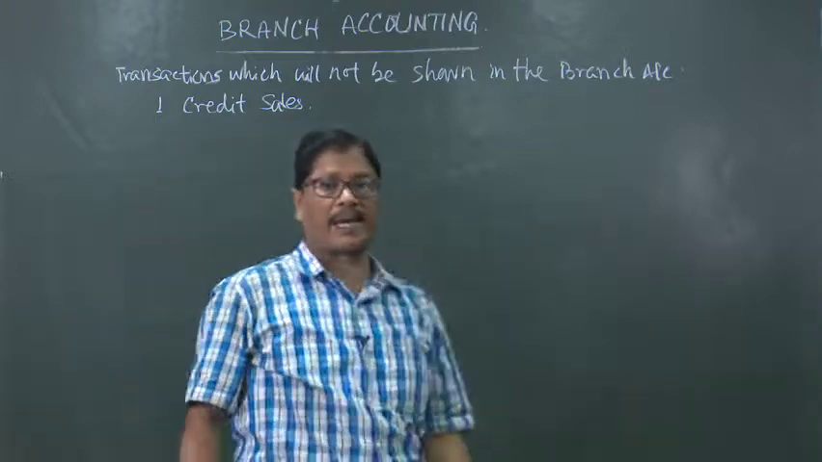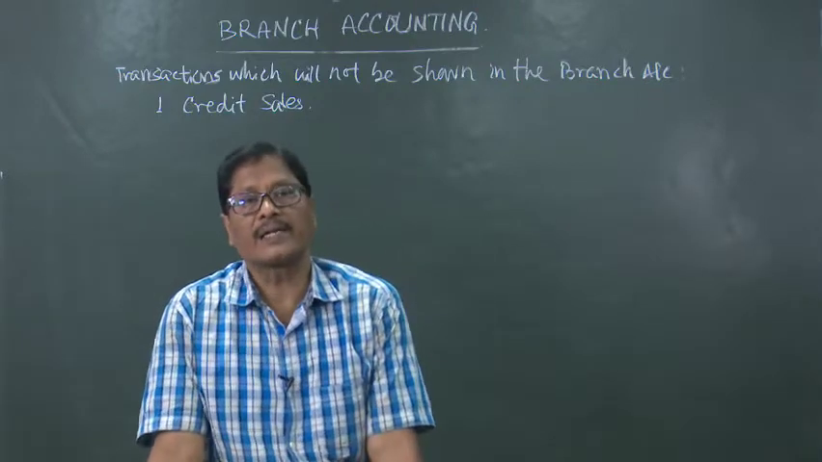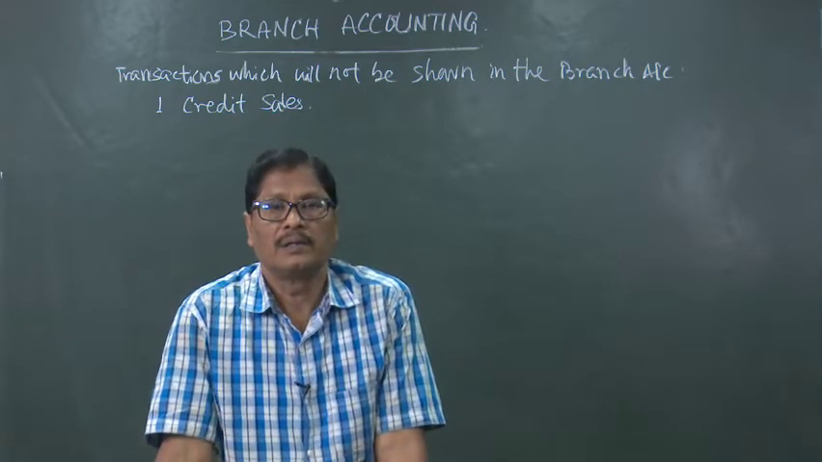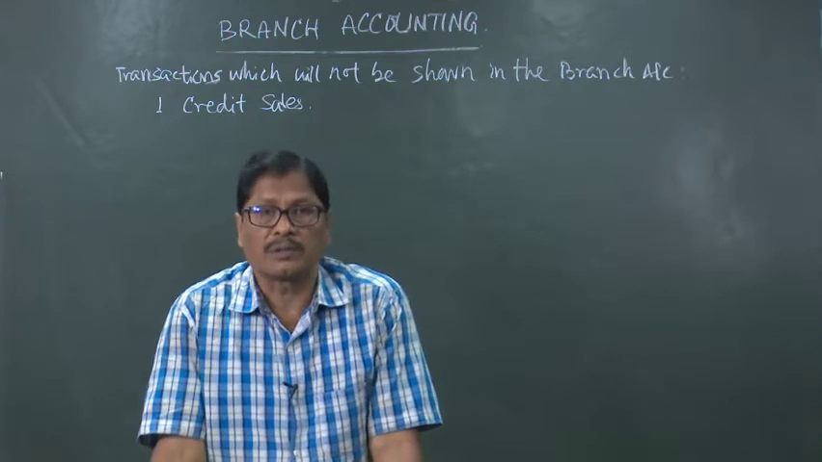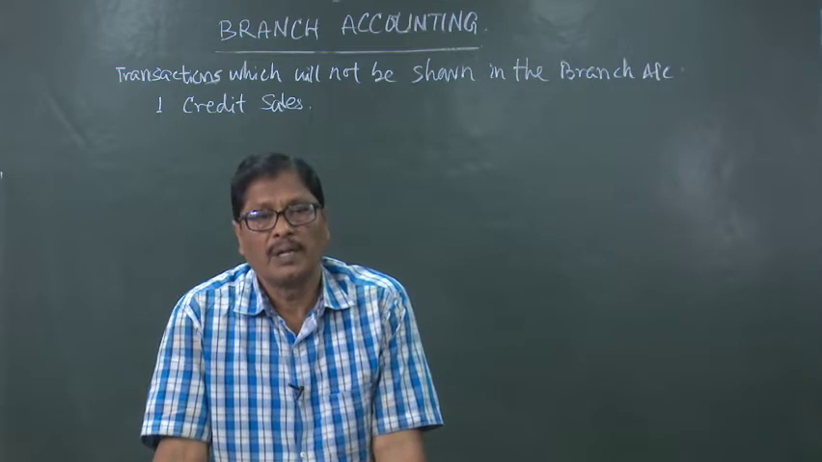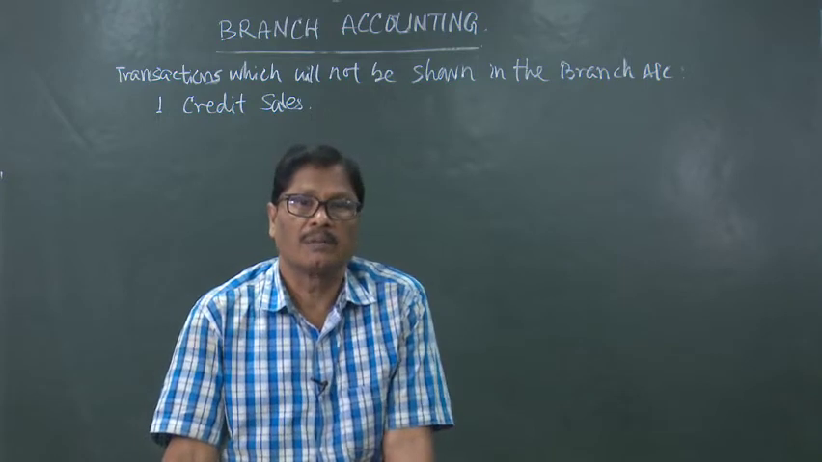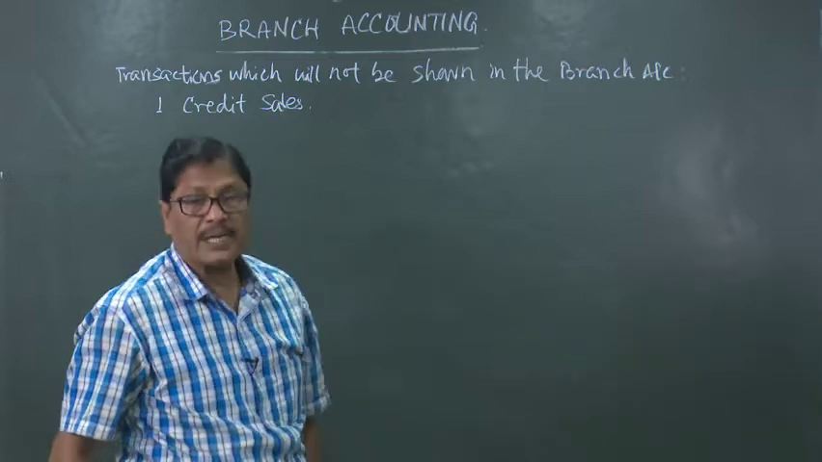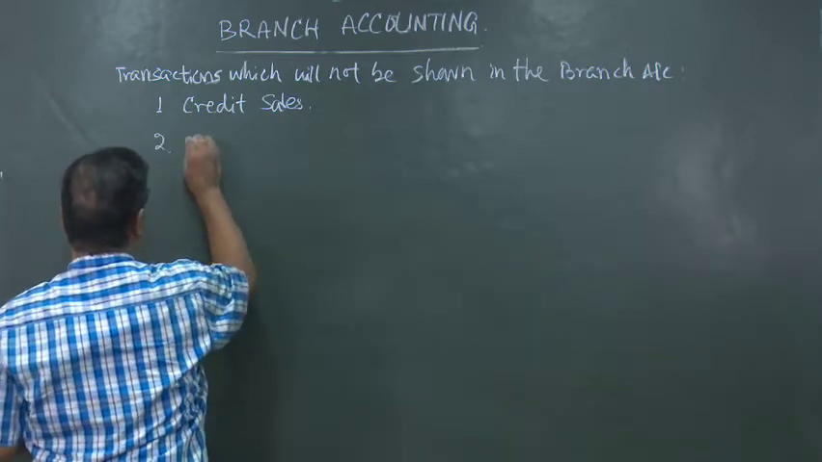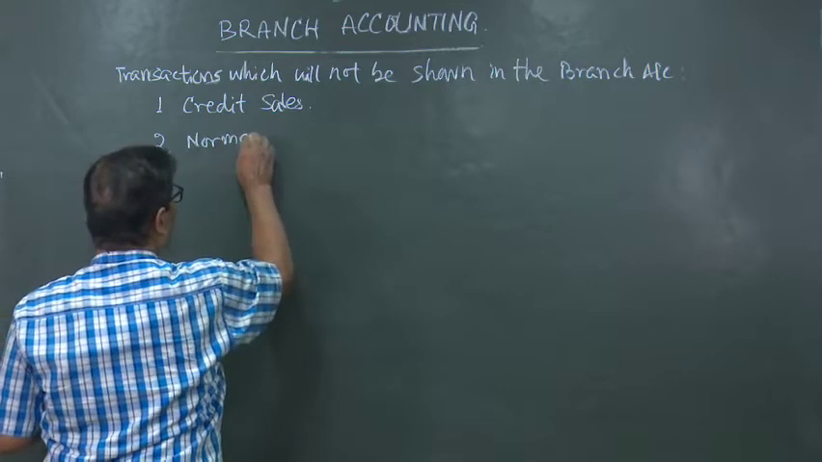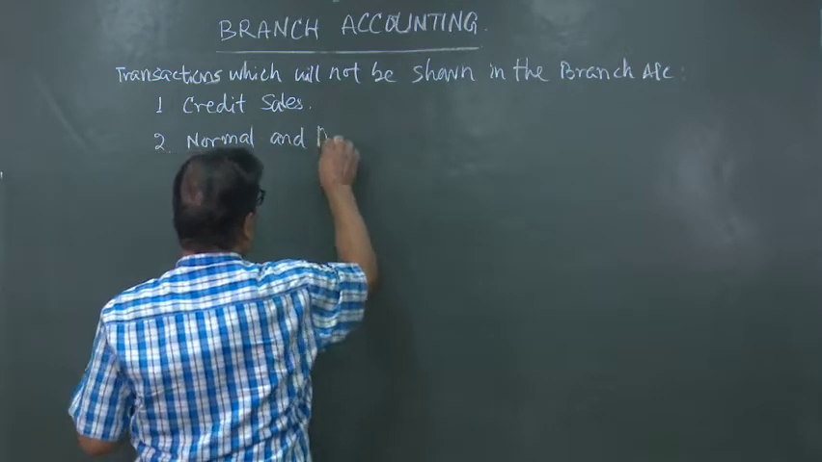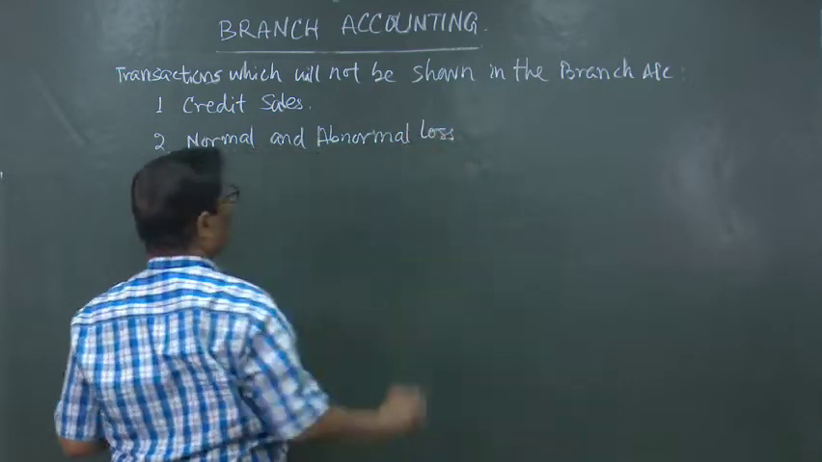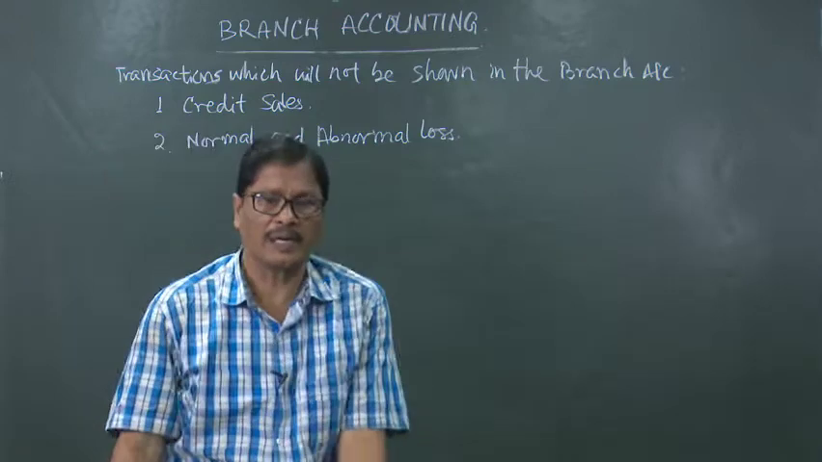When credit sale is there, actually the branch debtors account will be debited and the stock will be reduced. So, branch is not coming to picture, branch account will not take a note of this. Second one is normal loss and pilferage. Both normal and abnormal loss should not be shown in branch account while preparing under debtor system.